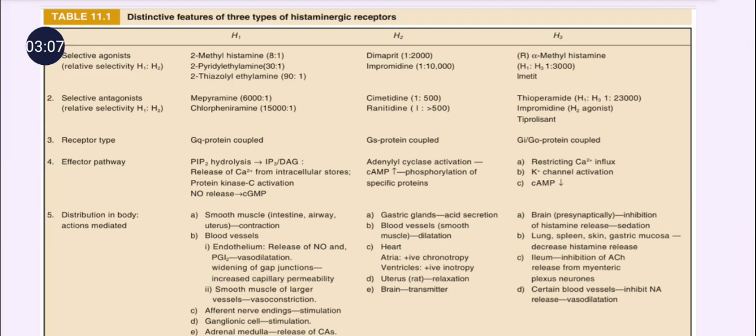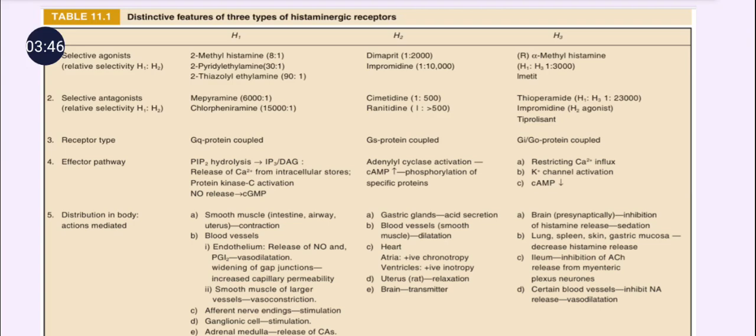The H1 receptor is present on the blood vessels, like capillaries or larger blood vessels, but its action on the larger blood vessels and capillaries is different. The H1 receptor causes vasodilatory action in the capillaries, and this vasodilatory action is mediated by the production of nitric oxide. In the case of the larger blood vessels, histamine is responsible for contraction of the larger blood vessels.